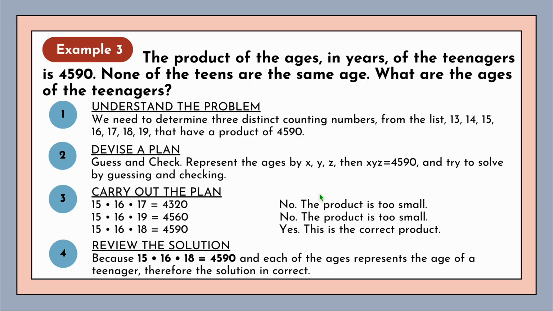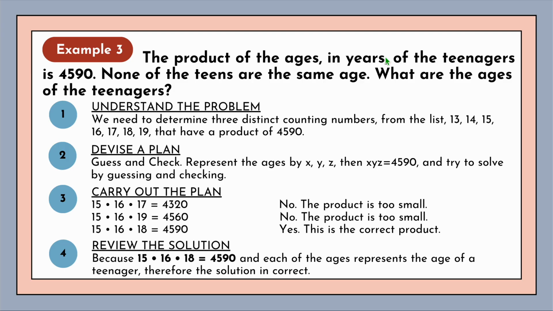So we start with 13, 14, 15, 16, 17, 18, 19. That would give you a product of 45990. Okay, I think I missed the number in the problem. It should mention 3 teenagers.